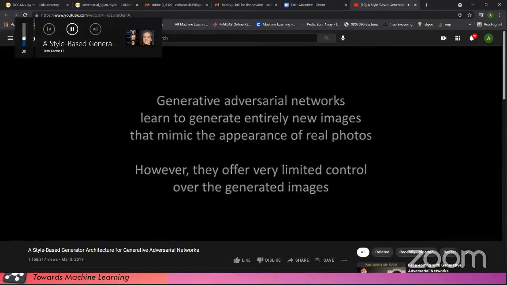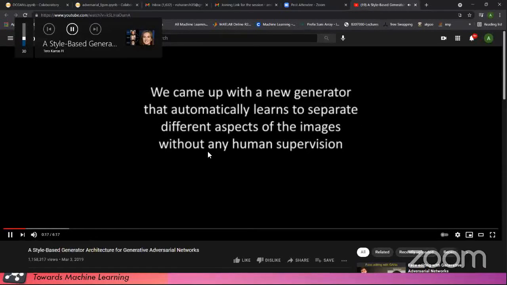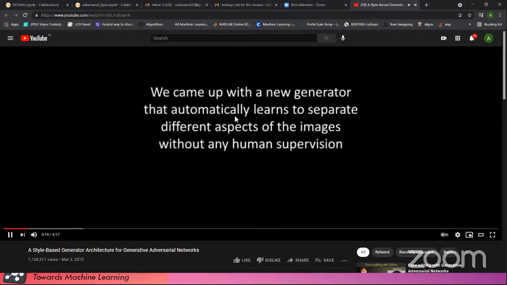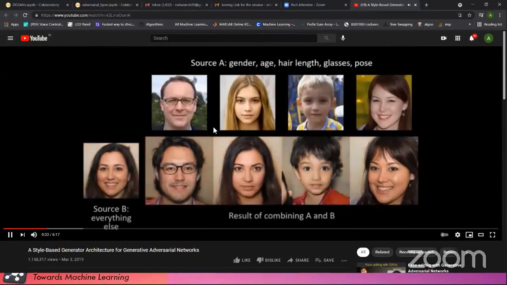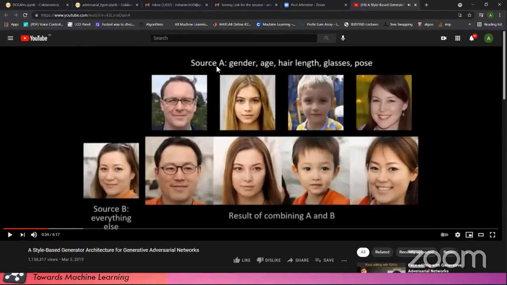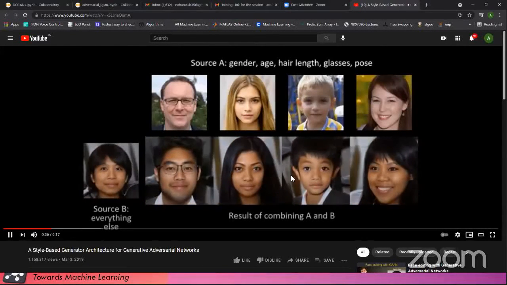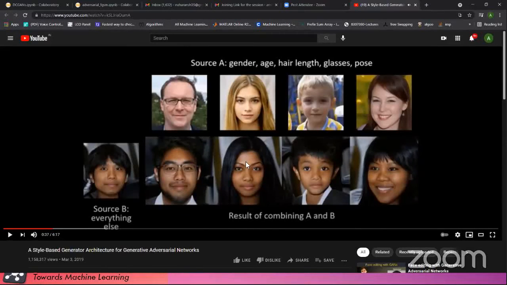In this video the researchers try to show how they created the face. Let's move forward. So this is source A and this is source B. So they try to combine them, and by the GANs they try to see it. That's the result they got. This is using the GANs. Okay.